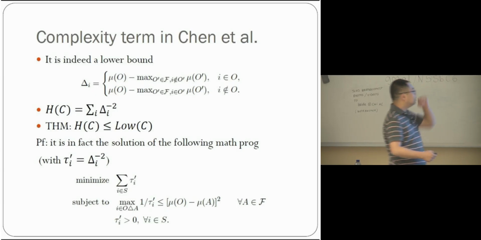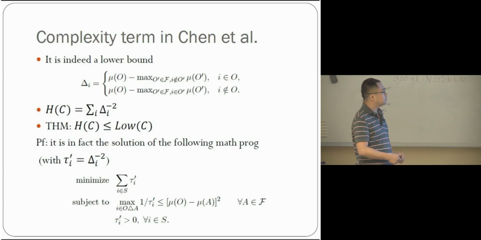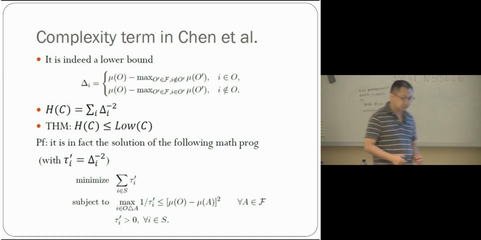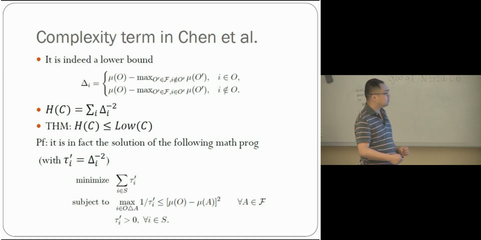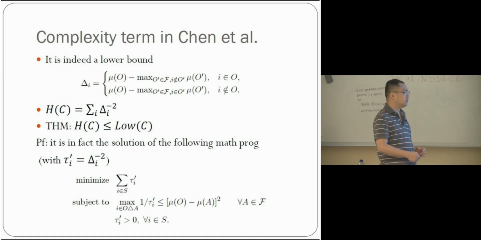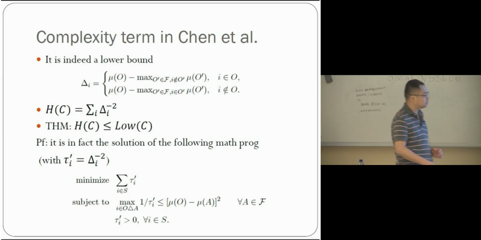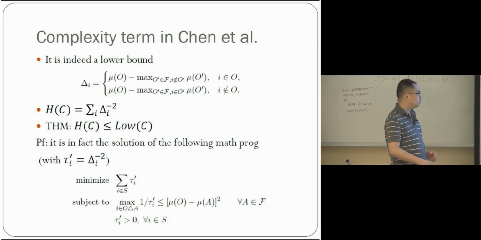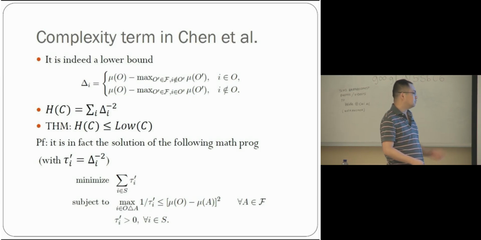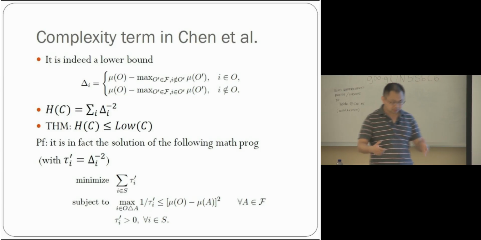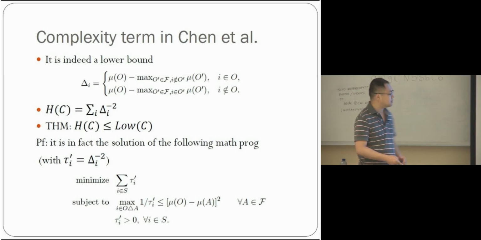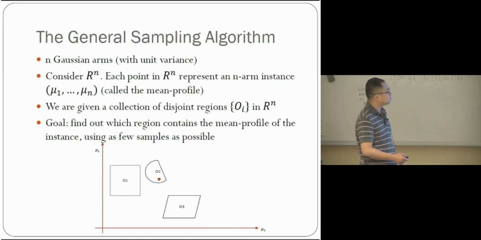For our second result, we proved that our bound is better than the complexity term defined by Chen et al. Actually, we can show that the complexity term defined by Chen et al. is the optimal solution for a very closely related mathematical program, where we just replace this max with the sum. Therefore, their mathematical program is less constraining, and therefore gives a worse bound.